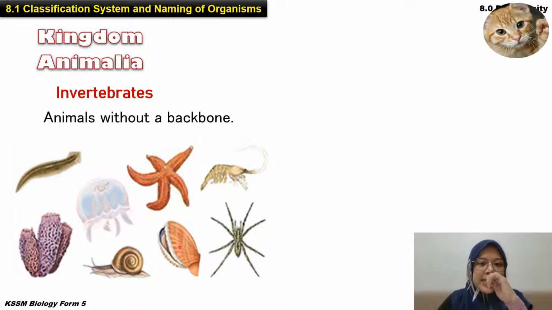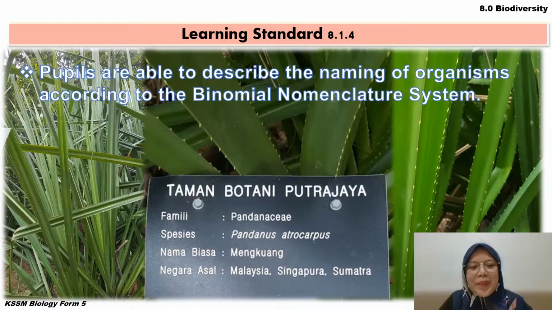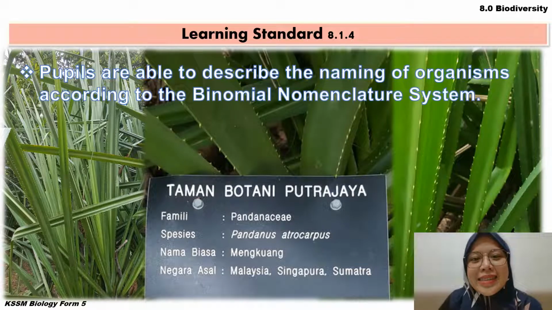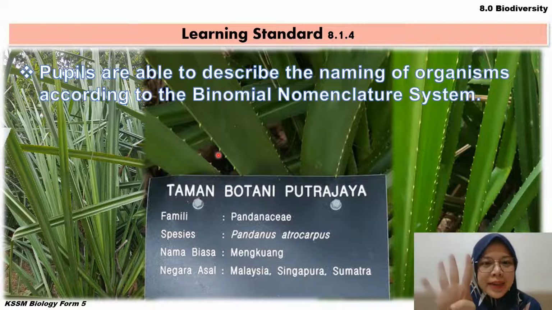So all this is the animal without backbone. Another one more is vertebrate, which means animal with backbone. So semua pun ada tulang. Okay, tulang belakang lah. So for example, human, this one is what? Can you guess? Okay, this is the frog. This one, apa dia? Alright. Okay, so sample learning standard yang ketiga. Boleh? Okay, next. Kita pergi kepada learning standard yang keempat.